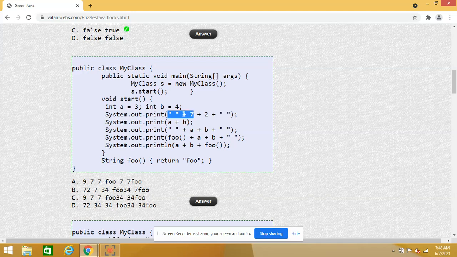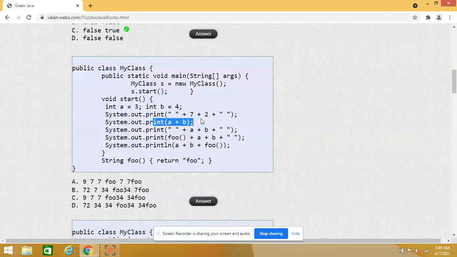So finally it will become an empty string concatenated with 7, and the result will be a string. And again, string with anything gives a string. So this particular line is going to display 7 2. I have two options for 7 2, B as well as D. So the first line is clear.